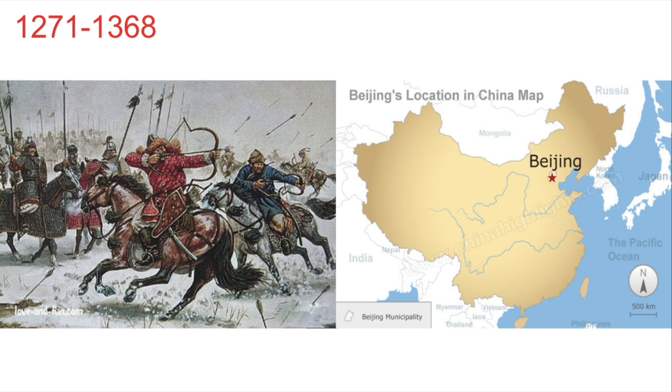1271 to 1368. The Mongols take over China. In China, the Mongol dynasty by the name of Yuan Dynasty is created by Kublai Khan. During this dynasty, Westerners visit the country and Beijing is made the capital of China.